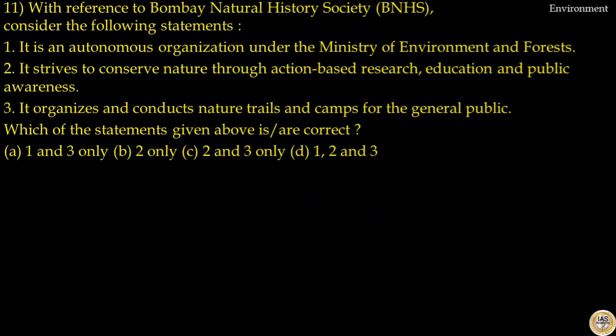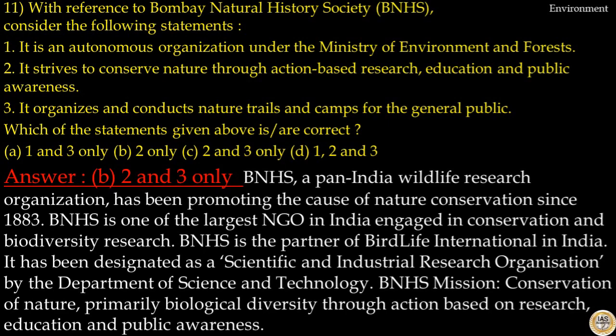Question number 11. With reference to the Bombay Natural History Society, consider the following statements. It's an autonomous organization under the Ministry of Environment and Forest. That is incorrect. It's an NGO. It strives to conserve nature through action-based research, education, and public awareness. That is correct. It organizes and conducts nature trails and camps for the general public. That is correct. Which of the statements given above is or are correct? The answer to this question is option B. Statements 2 and 3 are correct. Bombay Natural History Society, a pan-India wildlife research organization, has been promoting the cause of nature conservation since 1883.